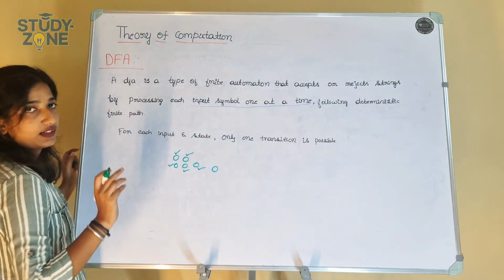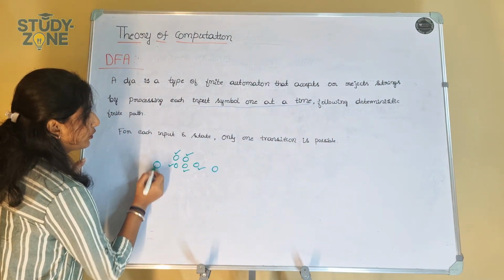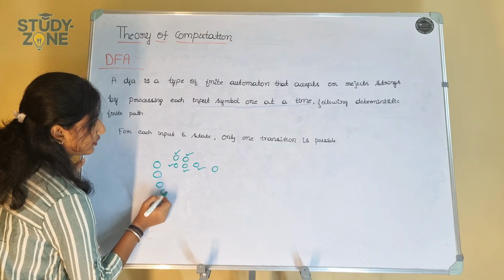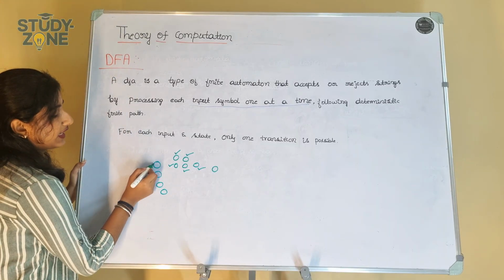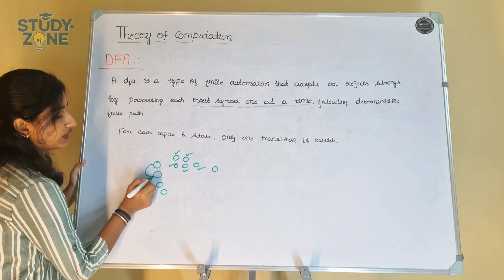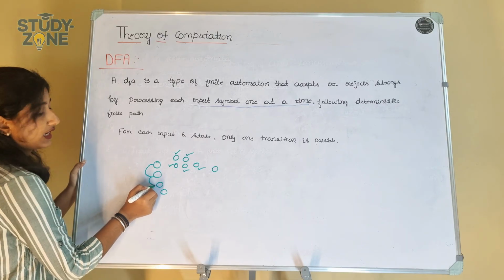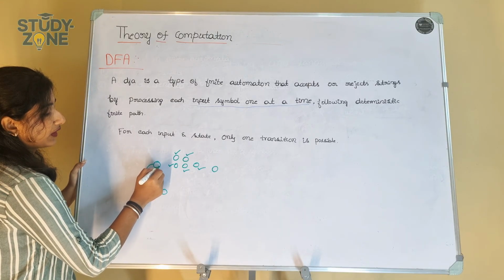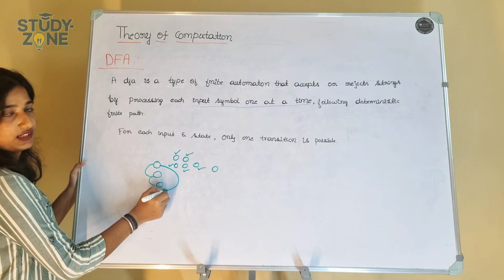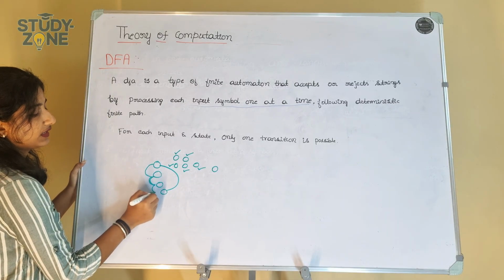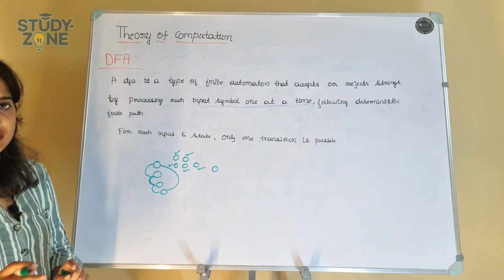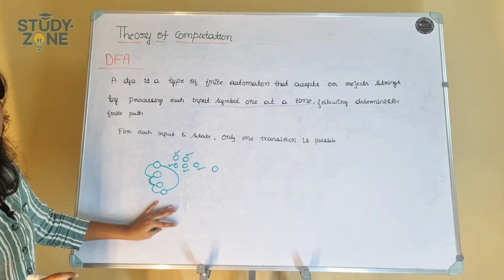So let's take it like we have cookies placed like this. At first we will take this cookie and then we will go to this and then we will go to this, correct? It's not like we will jump from here to anywhere. So we use a deterministic finite path and there will be an end to the number of cookies.